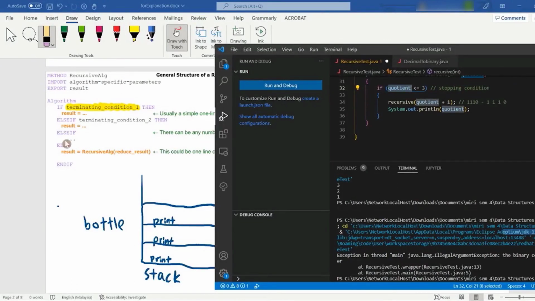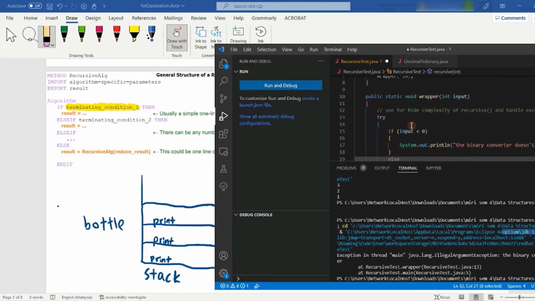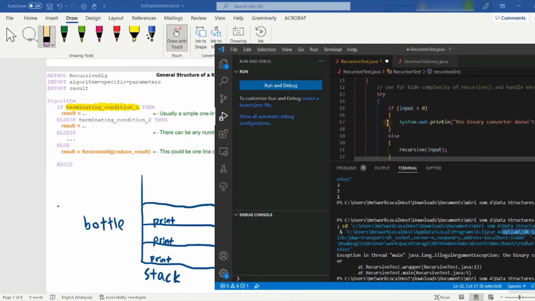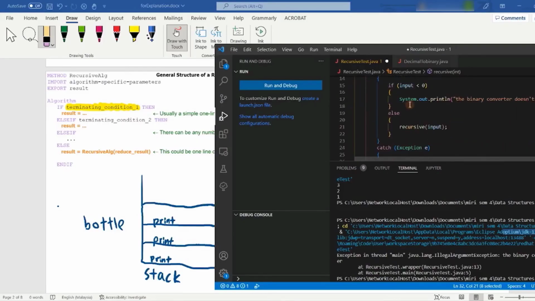You are not writing everything in here. Usually you have a wrapper first, and you need to pass through the wrapper first. Your wrapper would have a stopping condition also. For example, if my input is less than 0, and the person is trying to use a decimal to binary algorithm, I don't want to allow him to proceed. So what I should do is print a message and stop him first. This is the general part of this recursive law.